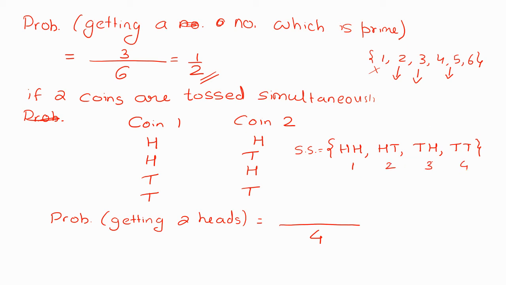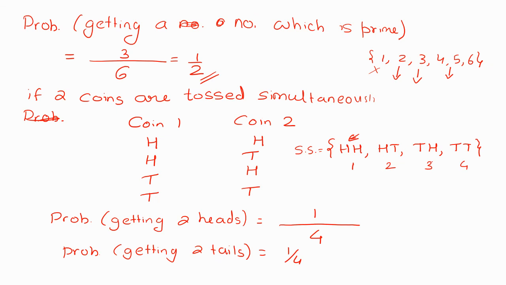Now out of these, in how many outcomes are there two heads? Only in this outcome. So how many favorable outcomes? One. That is 1 by 4 is the probability of getting two heads. Similarly, the probability of getting two tails will be again 1 by 4.